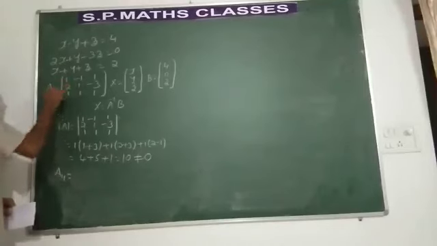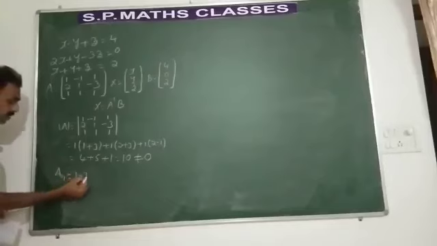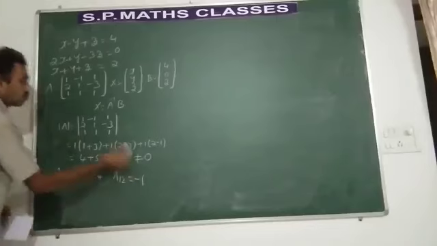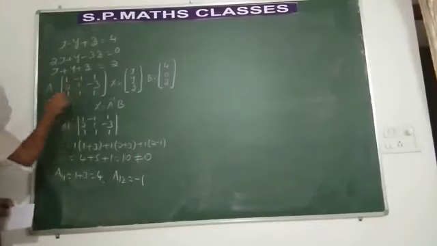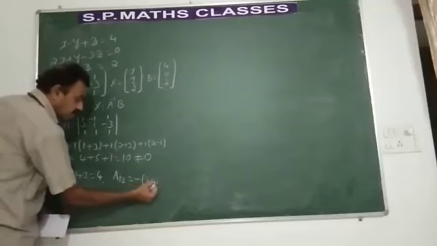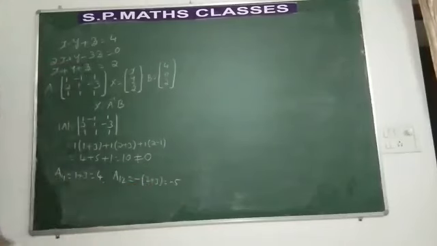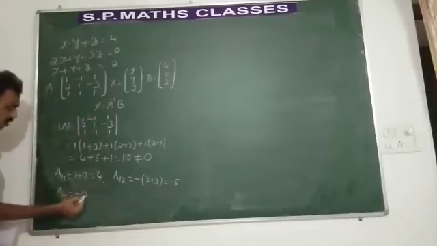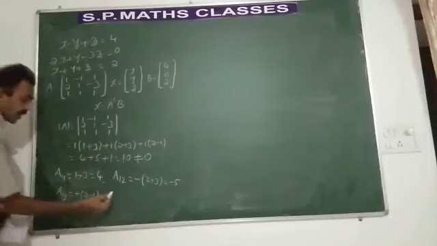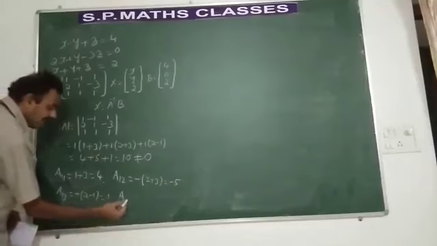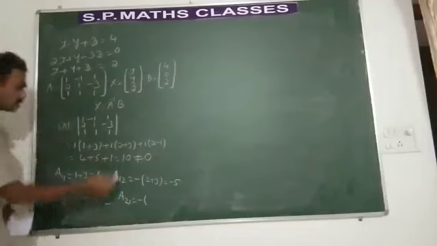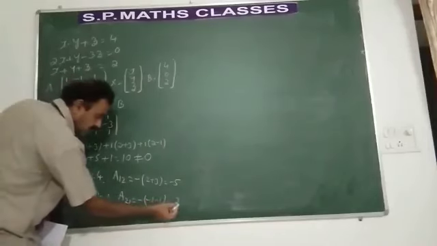A11, sign is plus, 1 plus 3, that's equal to 4. Let us find out A12, sign is minus for this element. 2 plus 3, what is that? Minus 5 you get. Then you find out A13, sign is plus, leave the row and column, 2 minus 1, that's equal to 1. Next you find out A21, sign is minus for this element, leave the row and column, minus 1 minus 1, it is plus 2.